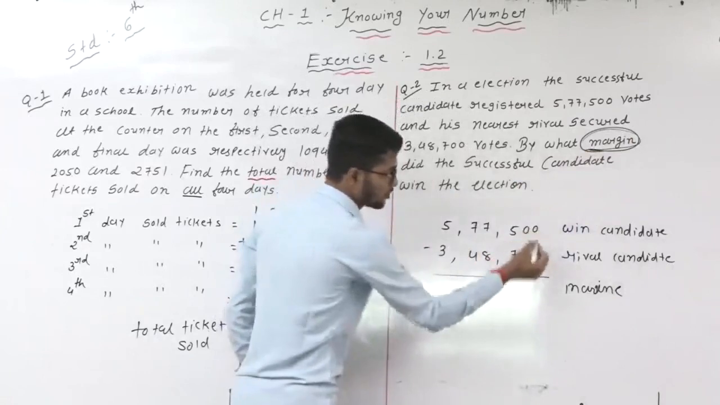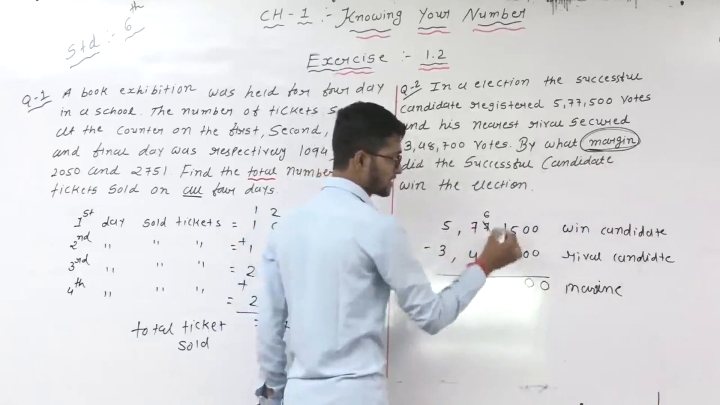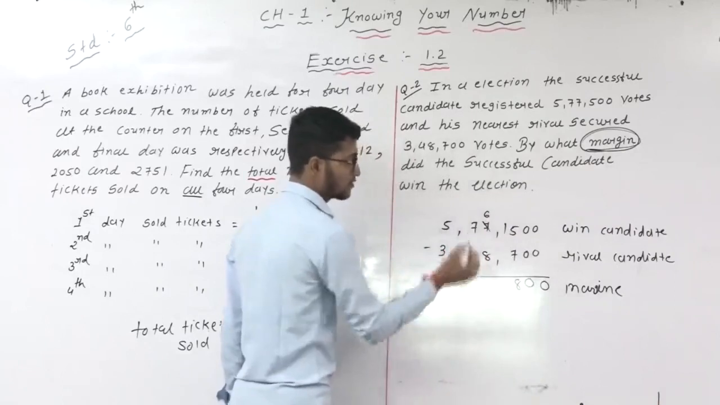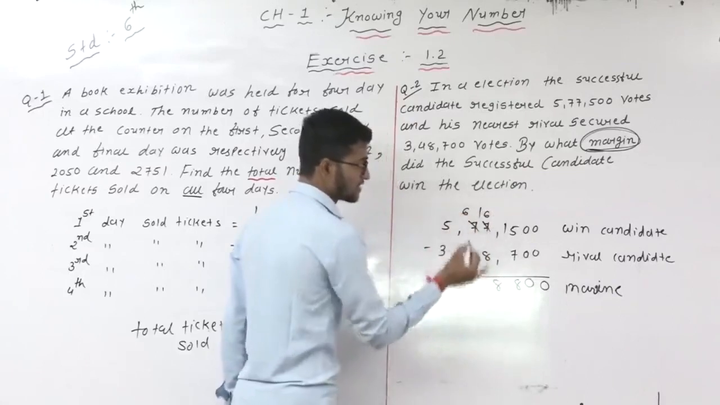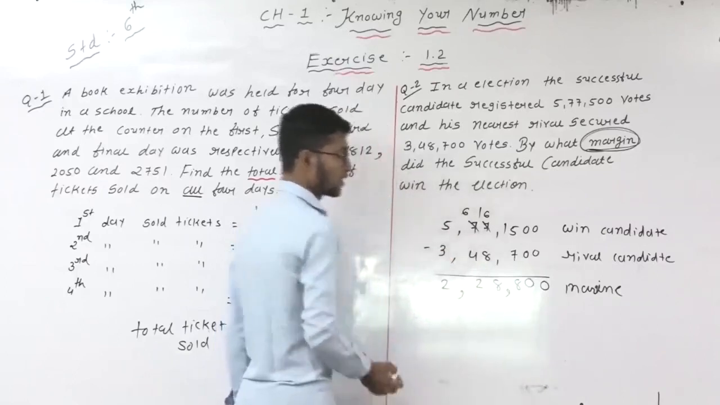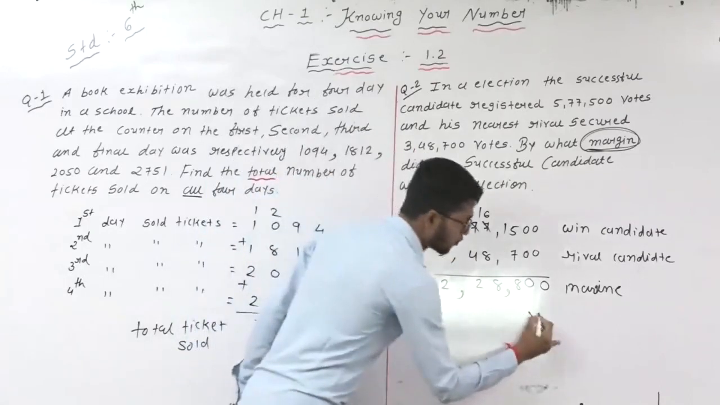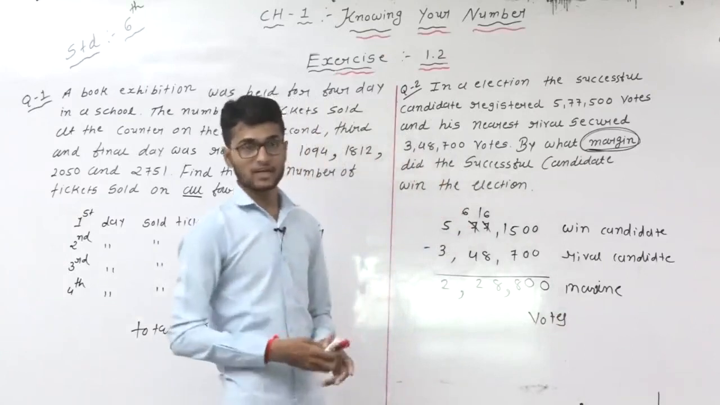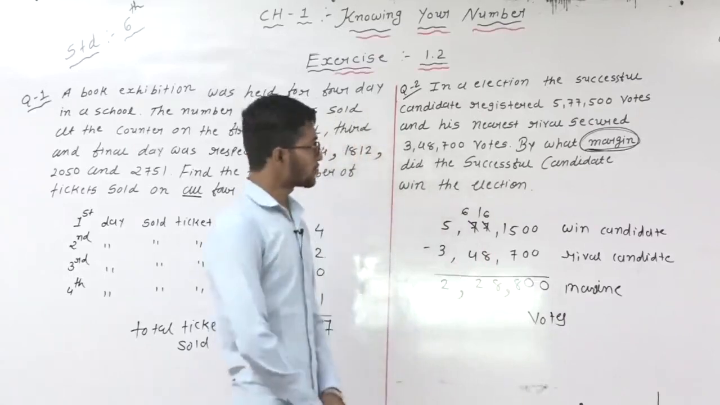So subtract this. 0 minus 0 is 0, 0 minus 0 is 0, 5 minus 7 is not possible. So here it is 6 and this one is 15. 15 minus 7 is 8. Then 6 minus 8 is not possible, so cut here, it is 6 and here 16. 16 minus 8 is 8. 6 minus 4 is 2. 5 minus 3 is 2. Put the comma. So how much margin? 2,28,800 votes. The first candidate, the winning candidate, won the election by 2,28,800 votes. OK students, clear?